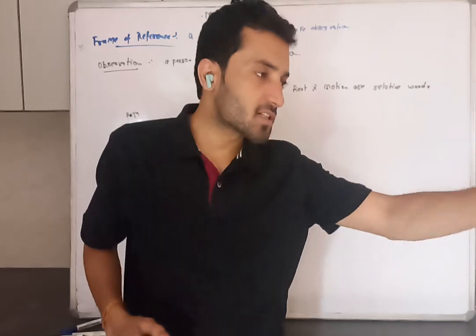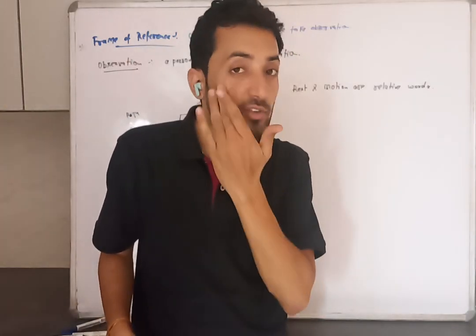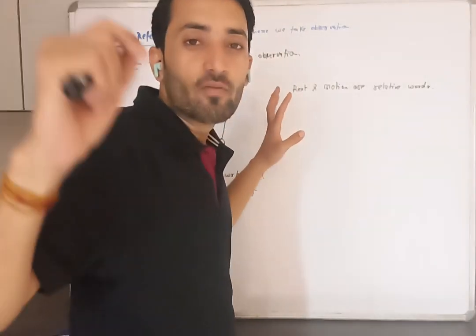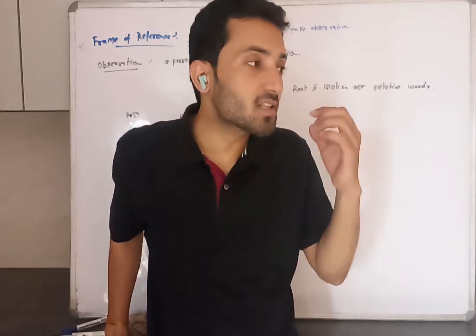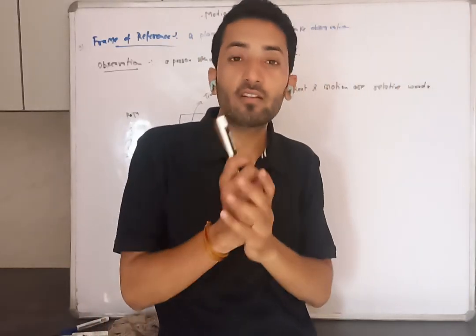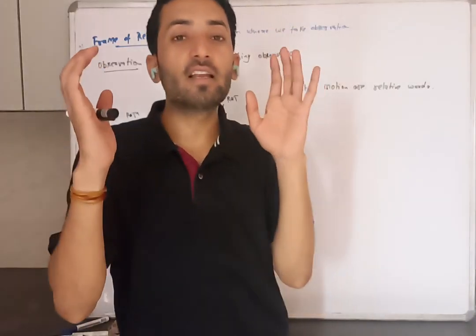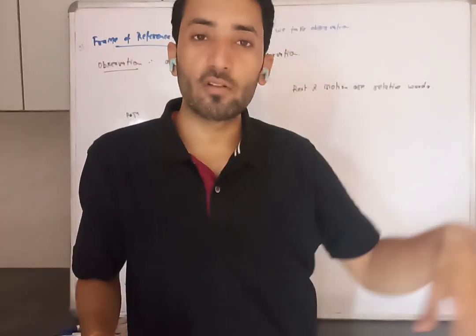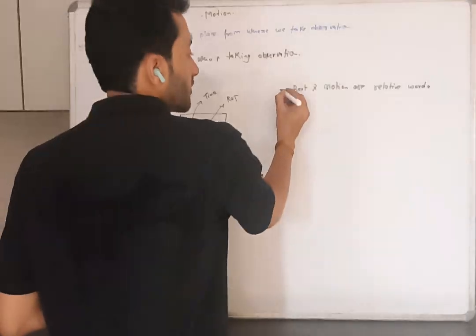If someone is standing here or there, he will say, sir, you are at rest. If someone is observing my position from the moon, what will he say? He will say I am in motion, because the earth is in motion. Earth is revolving around the sun. The sun is revolving around the galaxy, and galaxies are also expanding. So everything in the universe is in motion. So rest and motion are not absolute words, they are relative words.